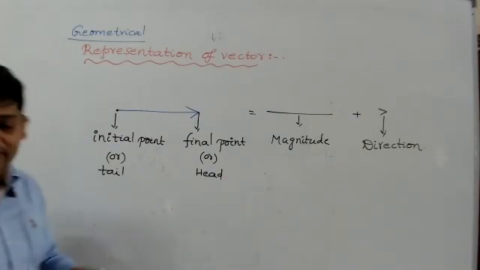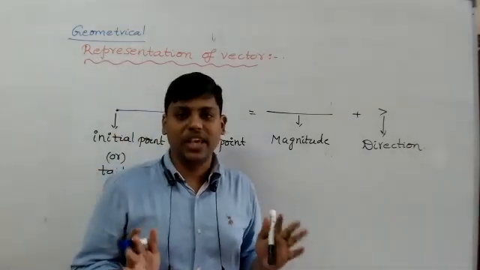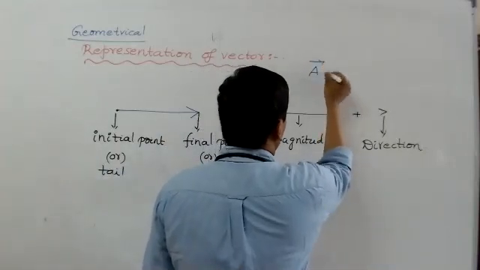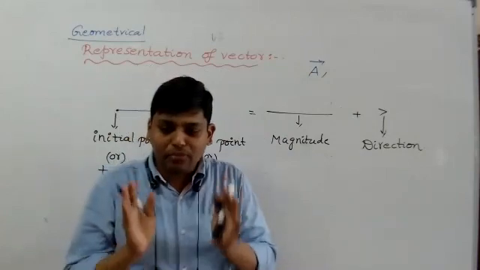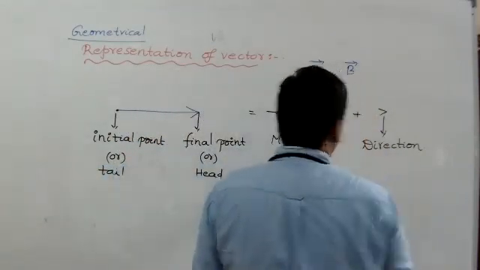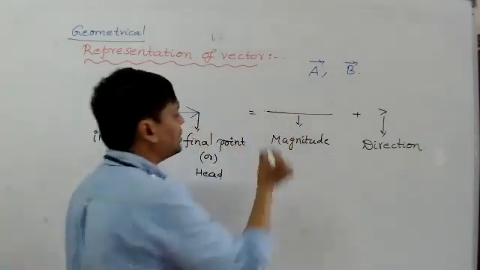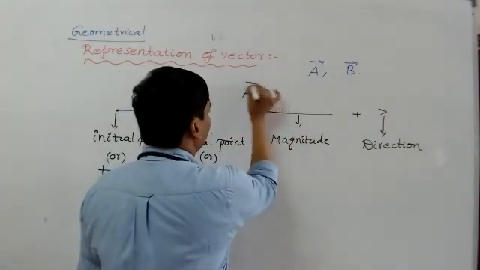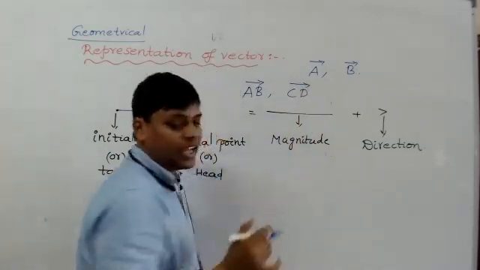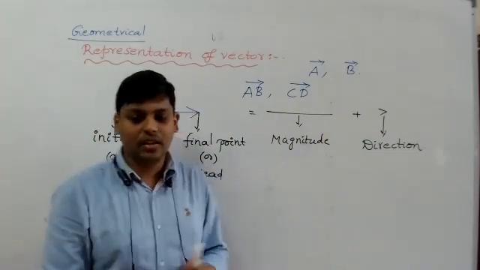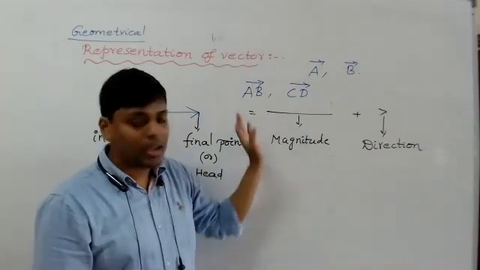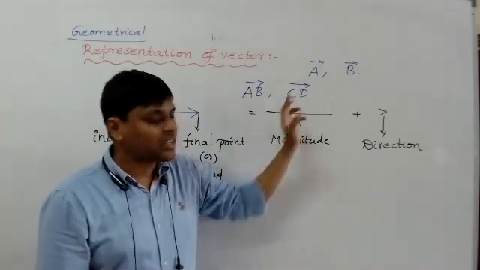For example, if I am saying vector A, then we represent the vector A simply as A bar. If I am saying vector B, now I will represent vector B as B bar. If I am saying vector AB, we represent AB bar. If I am saying vector CD, you represent CD bar.